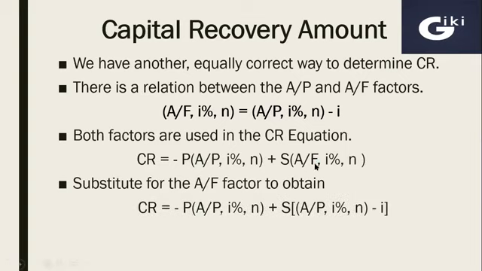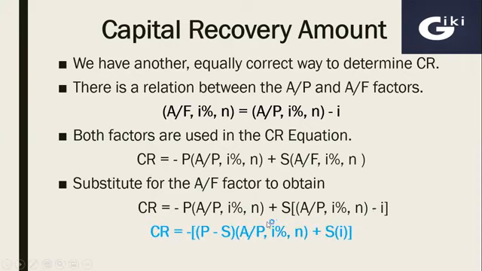What we'll do is replace the A over F factor with the A over P factor minus rate of interest. So minus P, A over P factor, rate of interest, number of years, this is the same, plus S. Now here we have replaced the A over F factor with the A over P factor minus rate of interest.